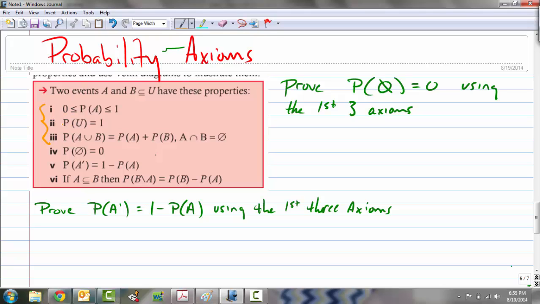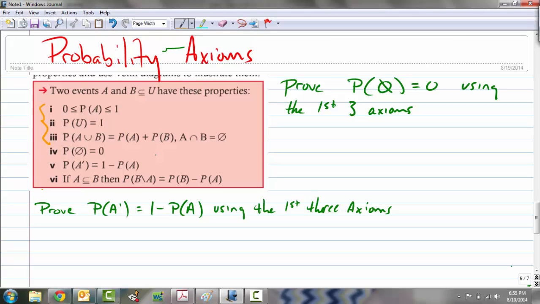We should know that. The probability of the universal set, the probability of everything happening, is 1. That's something's going to happen. Either A is going to happen or not A is going to happen. And then the third one says that if two sets are disjoint, that is, if A intersect B is the empty set, if there is no intersection, then the probability of A union B is equal to the probability of A plus the probability of B.